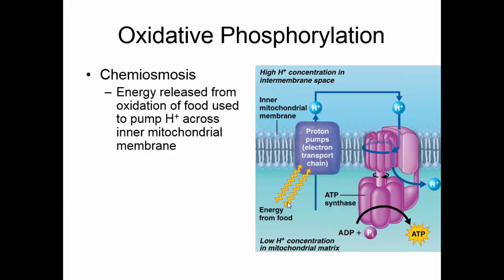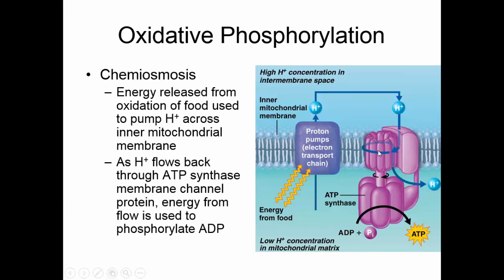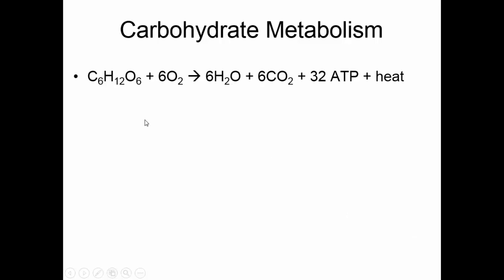Lots of hydrogens out here, almost none in here, and there are very few places where those hydrogens can come back across the membrane. Those places are these special enzymes called ATP synthases. When we get a buildup of hydrogen ions, we let them come through this port, and as they do, they generate the energy that will convert ADP and phosphate into ATP. The overall picture for carbohydrate metabolism is we take sugar, glucose, and some oxygen, and we end up making water, carbon dioxide, about 32 ATP, and some heat.